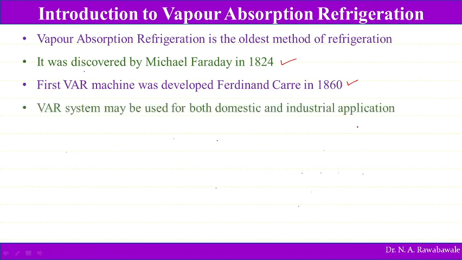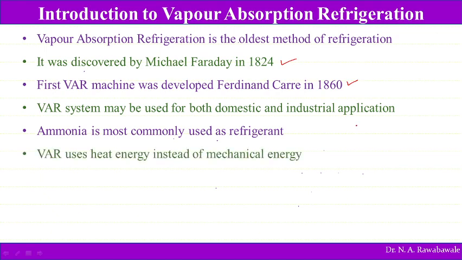The vapor absorption system may be used for both domestic and heavy industrial applications. So it is applicable not only for domestic purposes but also for heavy industrial applications. The most commonly used refrigerant in vapor absorption refrigeration is ammonia, and this system uses heat energy instead of mechanical energy.